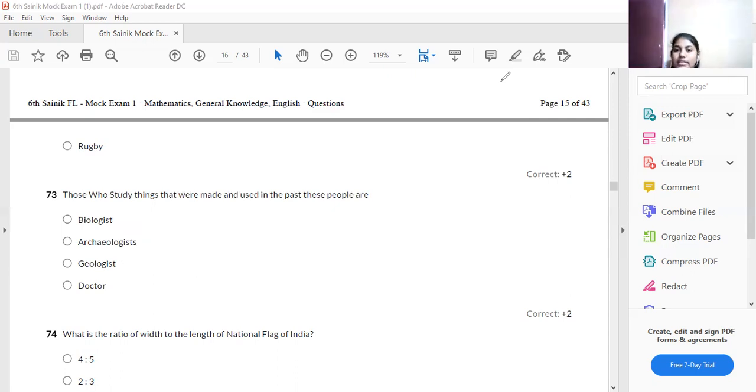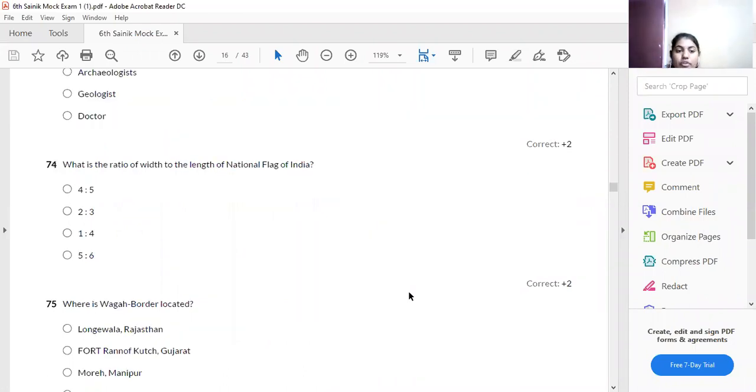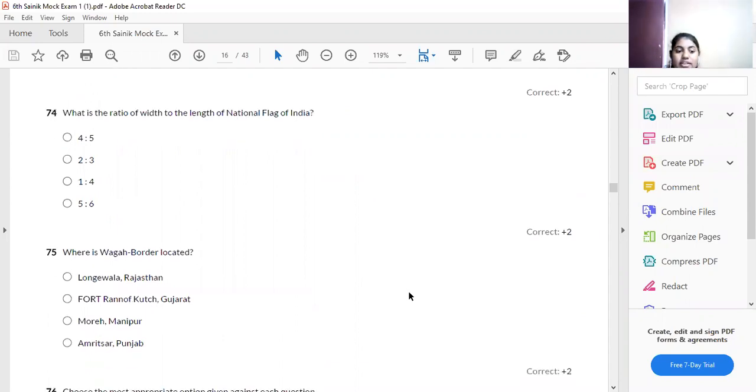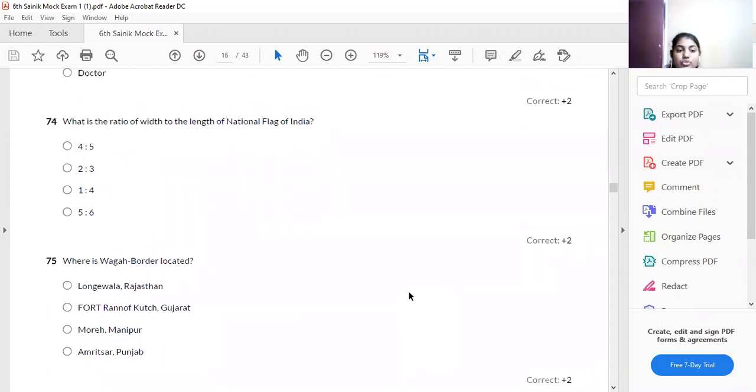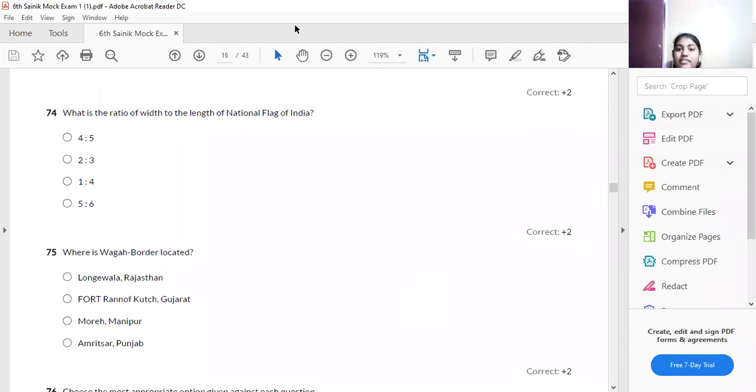Okay, the next question. Look at the next question, the 74th question. What is the ratio of the width to the length of your national flag? See, you have to choose the ratio. Any idea about this? This is called general knowledge. The 4.5 is too long, and 1.4 is too small. It is 2.3. The ratio of your Indian national flag is 2.3. Therefore, which one is the option? Option B is your answer.